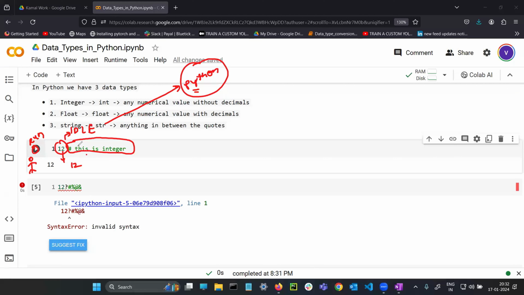Only 12. Only? Yes. Once again, I'm telling you, only 12 will be seen. In a simple way, comments and spaces are not going to be considered by Python. This is just for your purpose, what you are writing.